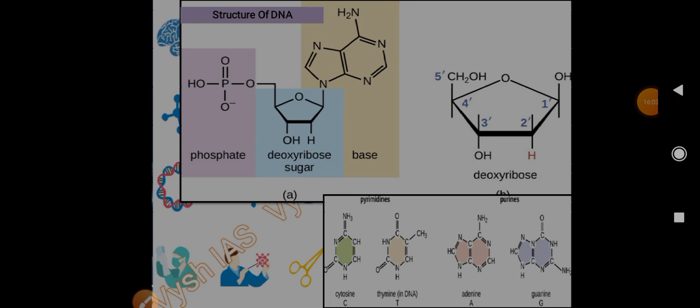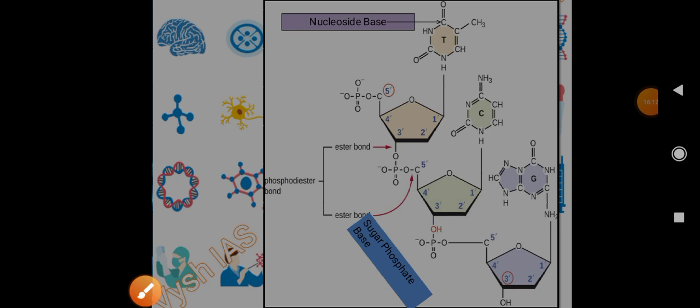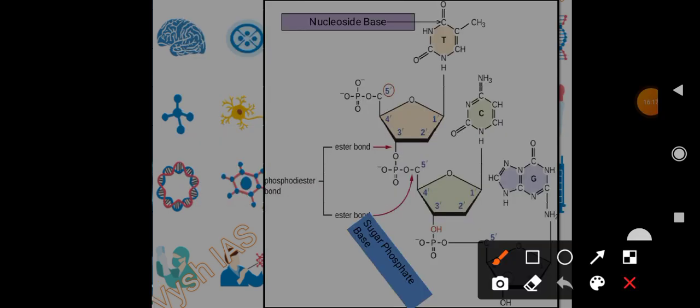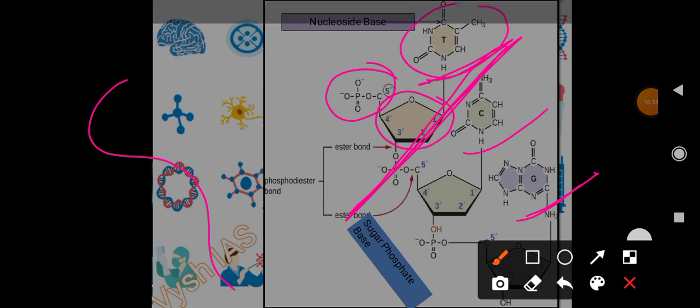Now we will see how these are arranged. Imagine this as one strand of DNA, or RNA also. It has thymine, here it is cytosine, and here it is guanine. Till now we have seen this individually, with one phosphate group, one sugar, and then one nitrogenous base.